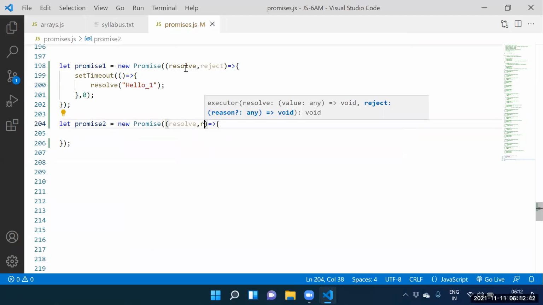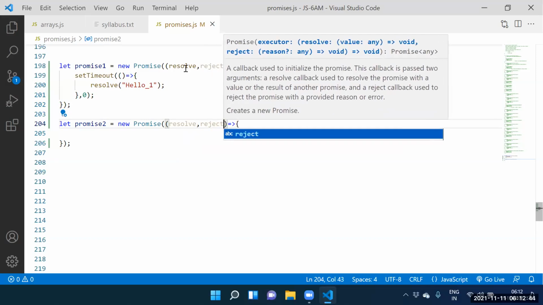Two parameters. First parameter is the resolve parameter. What is the second parameter? The second parameter is the reject parameter. Here itself two parameters we specified. First one is the resolve parameter, second one is the reject parameter.